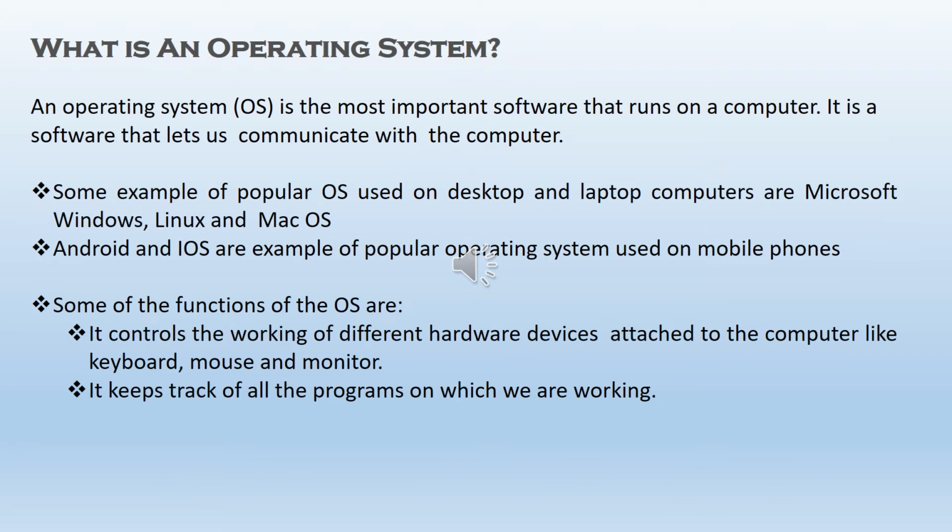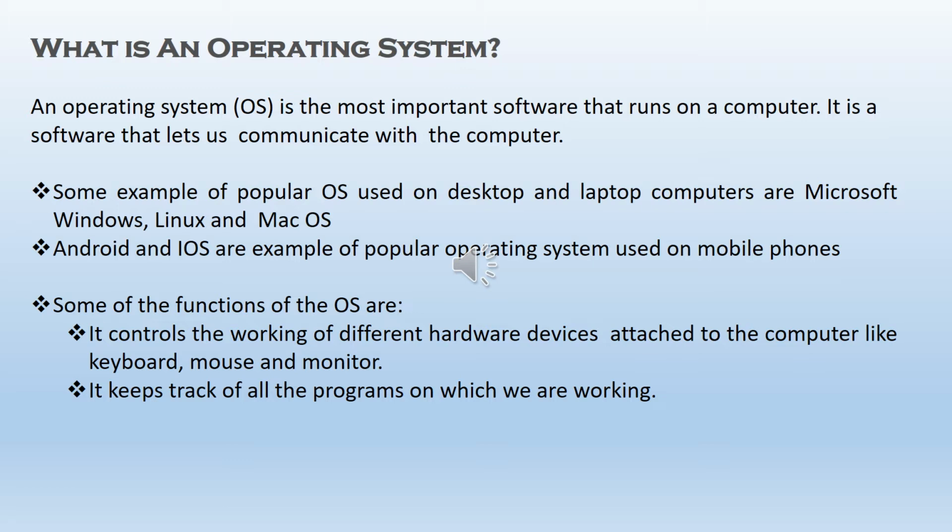So children, here we are going to study about operating system. Operating system is the most important software that runs on a computer. If we want to work with a computer in a proper way, the most important software is the operating system. It is a software that lets us communicate with the computer. So by using this operating system software, we can communicate with the computer.